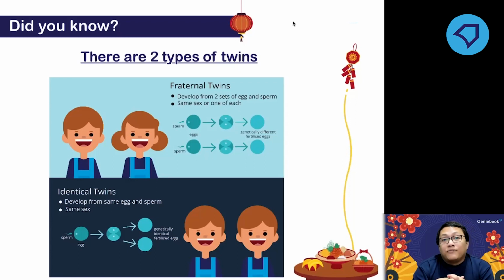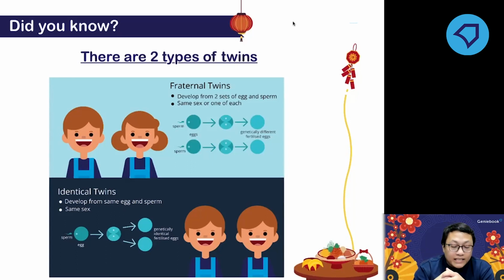So, is it possible for the female to release more than one egg? Yes, it is possible. So that's why there can be 2, 3, 4, 5 fraternal twins, because the female can release more than one egg during fertilization.